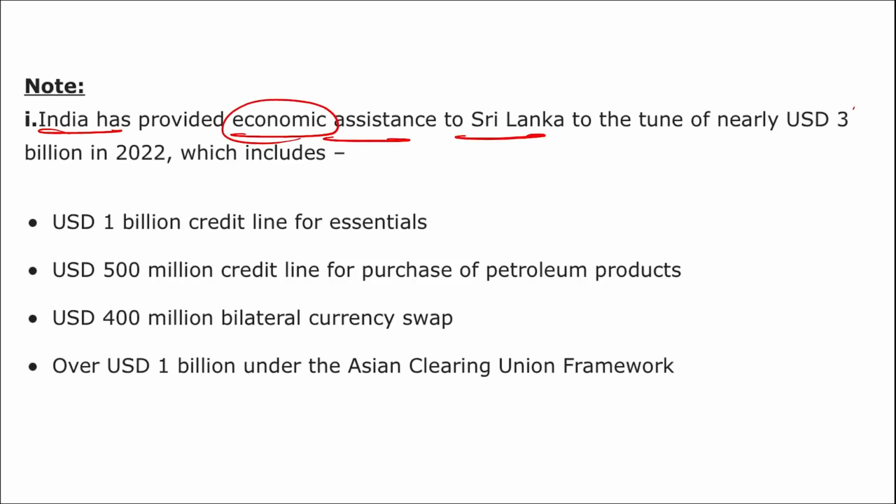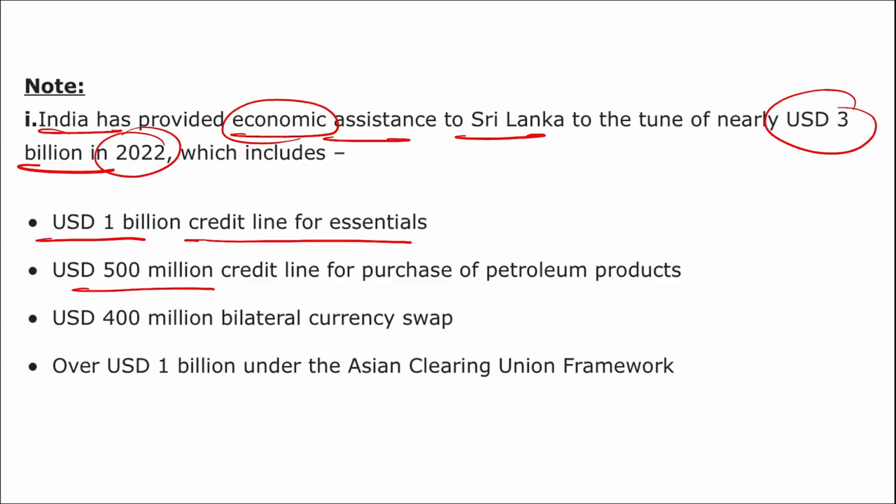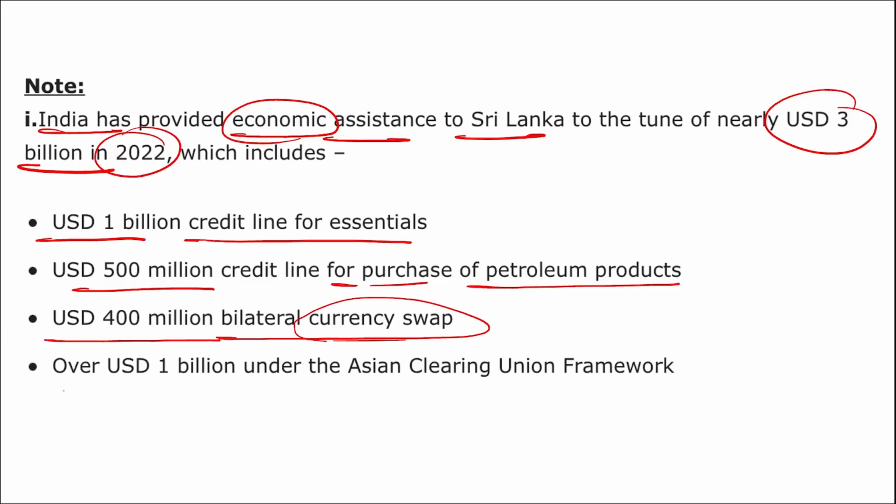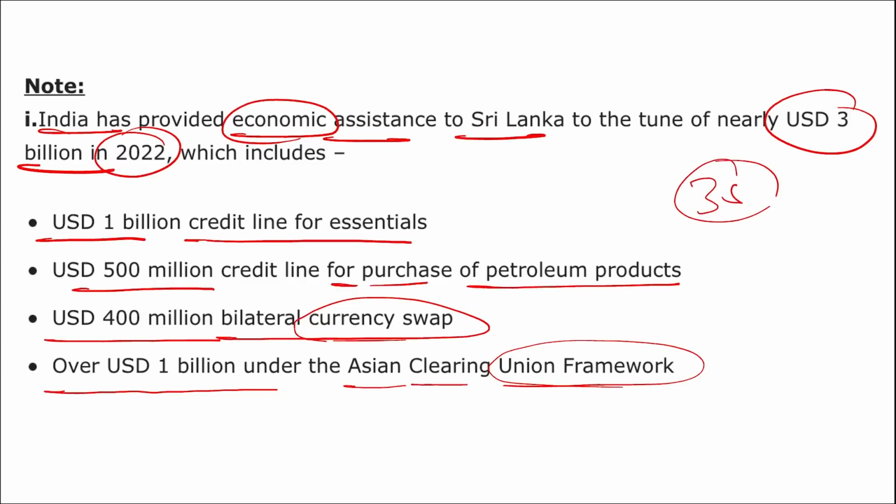Next thing, India has provided economic assistance to Sri Lanka of nearly $3 billion in 2022 alone. That includes a $1 billion credit line for essentials, a $50 million credit line for the purchase of petroleum products, a $400 million bilateral currency swap, and over $1 billion under the Asian Clearing Union framework. So around $3 billion of assistance has been provided to Sri Lanka by India.